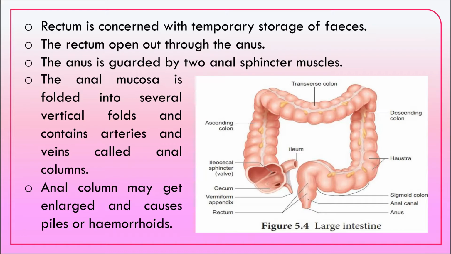Rectum is concerned with the temporary storage of the fecal matter. It opens out through the anus. Anus is guarded by two anal sphincter muscles. Anal mucosa folds into several vertical folds, and they contain arteries and veins called anal columns, and when they enlarge, it causes piles or hemorrhoids.